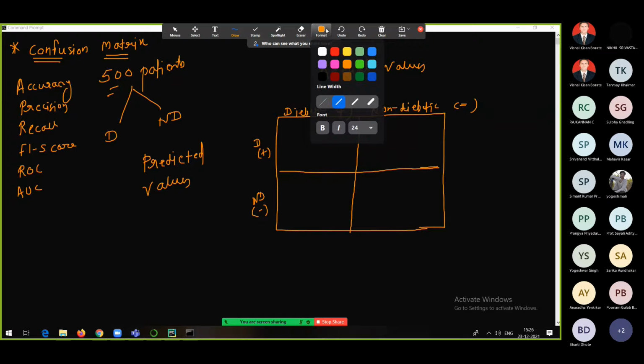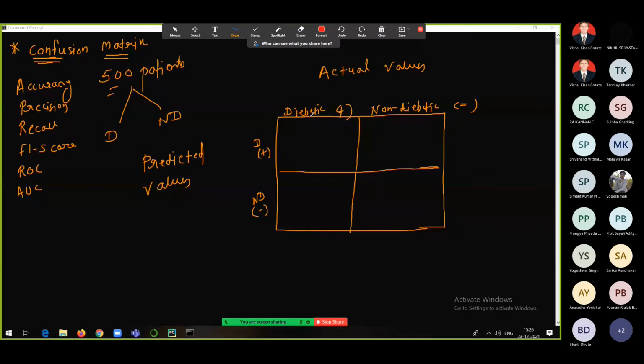Now, as we are talking about this confusion matrix, see everyone, confusion matrix is going to look like this, and it has these values: true positive, exactly opposite to this is true negative, and then there is false positive, and diagonally opposite to this is false negative. This is how a confusion matrix looks. Now what is true positive, what is true negative, what is false positive, what is false negative? This is what we want to see.